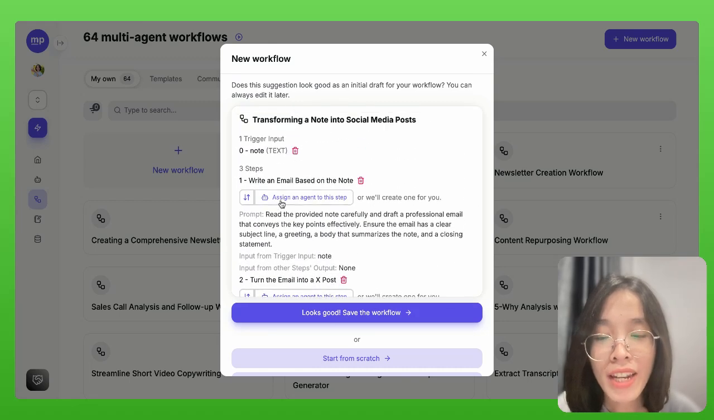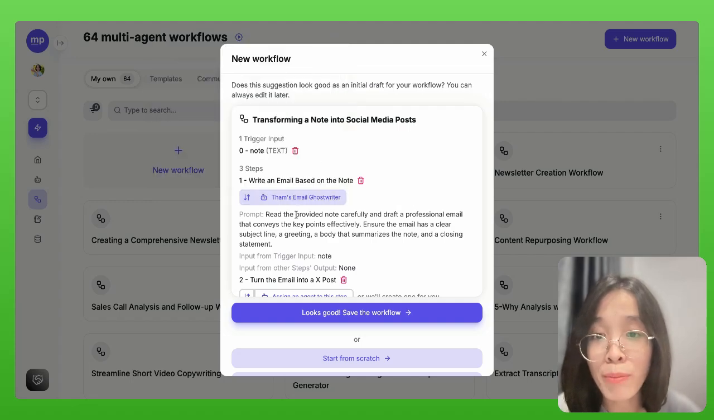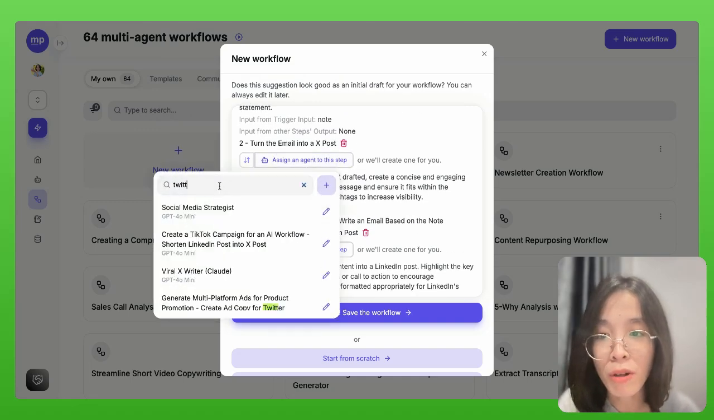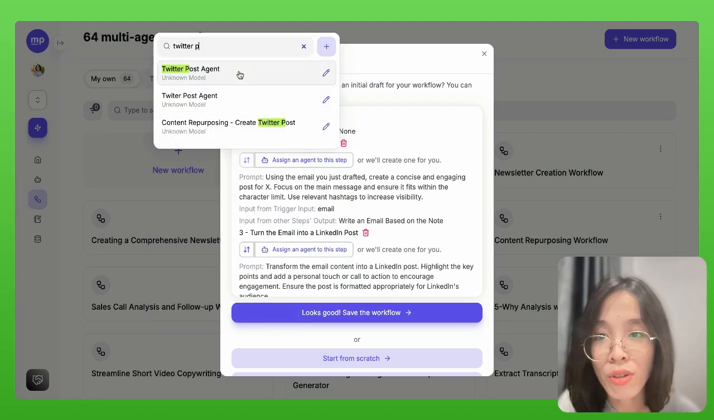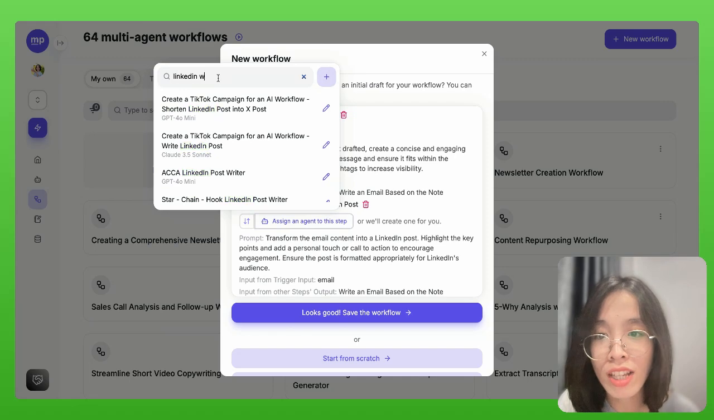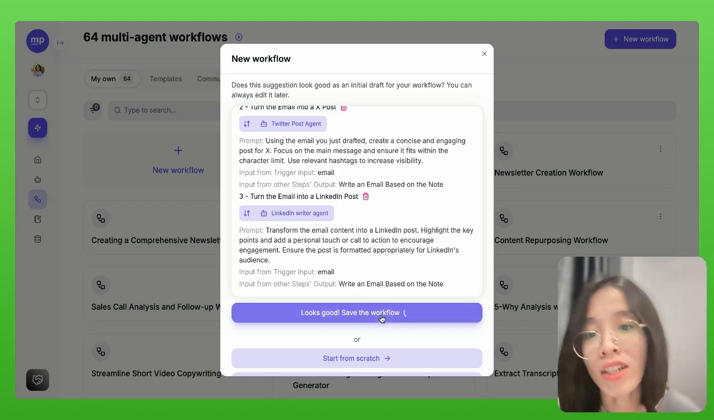So with that, I can assign the email ghostwriter I have created previously here. I can also find my Twitter post agent I had to this second step. And then I also have a LinkedIn writer too. So let's save the workflow.